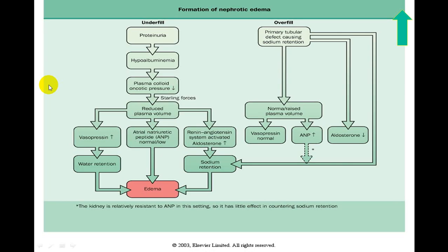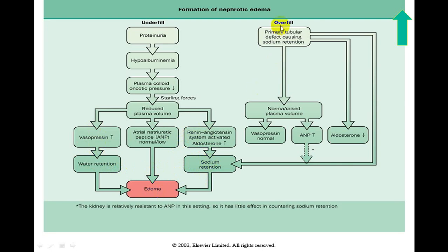And I go back to the previous slide. You can see the same thing that is being shown here. There is increased vasopressin release. Atrial natriuretic peptide is also released, or the production becomes less, which is just the opposite of the ADH hormone. The renin and angiotensin system is being activated. All this results in sodium retention and water retention. Because of vasopressin, there is water retention. Because of the RAS system, sodium and water retention, and it will end up with edema.